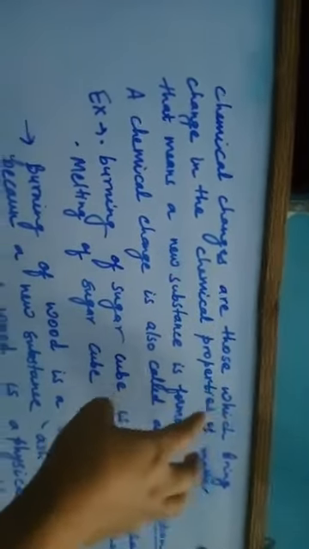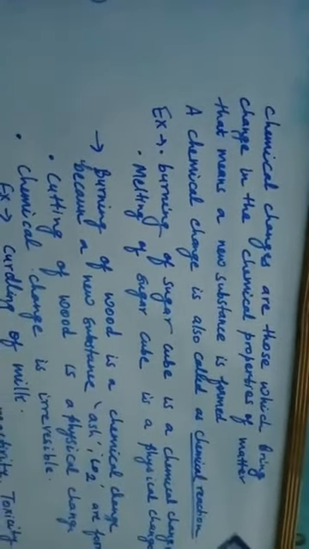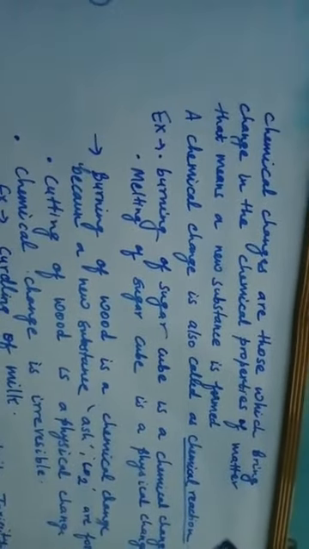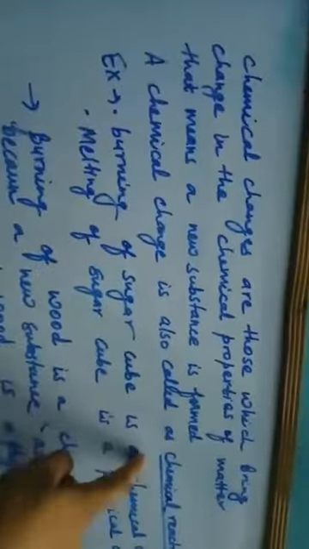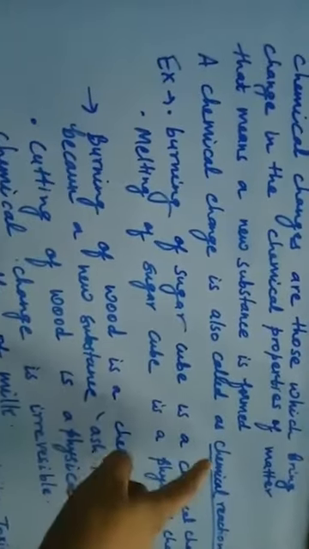Now we will quickly see chemical changes. Chemical changes are those changes which bring a change in the chemical property of matter. That means a new substance is formed. If you see any change in the chemical composition of matter, or you can see a new substance being formed, then that type of change is called chemical change. Chemical change is also called a chemical reaction. If a change in the chemical composition of any matter happens, that means that substance has undergone a chemical reaction. Understood?